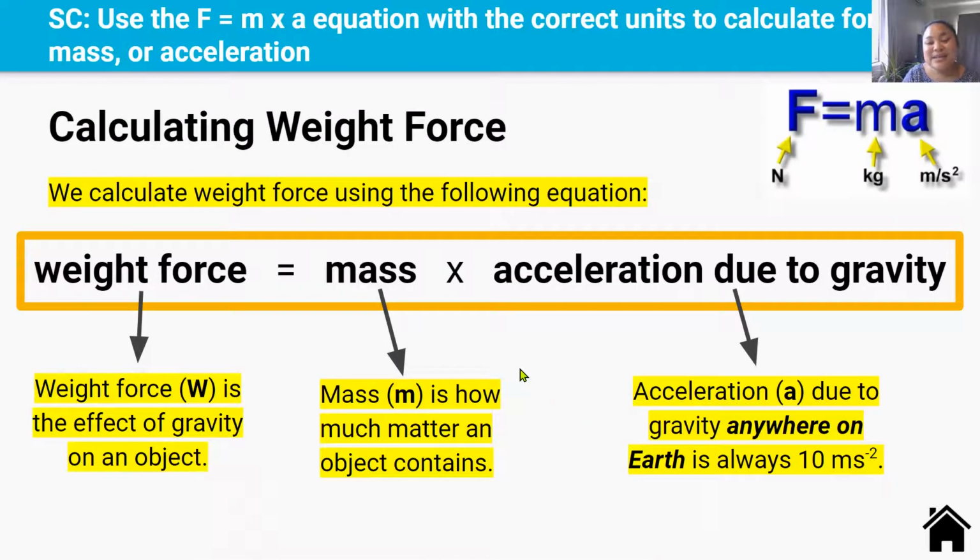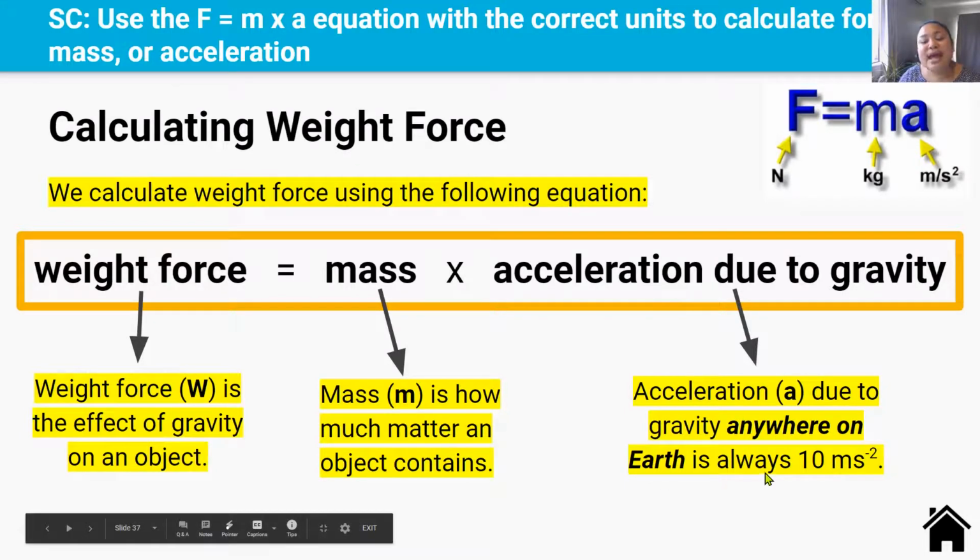Now let's look at a particular type of force, weight force. We calculate weight force using the following equation. Remember, it's force equals mass times acceleration, where this time we're looking at weight force. And weight force, which we represent by a capital W, is the effect of gravity on an object. Mass, which we represent with a little m, is how much matter is in an object. And for acceleration, we use acceleration due to gravity, which is gravity anywhere on Earth. It's actually 9.8, but we sometimes round it to 10 meters per second per second.